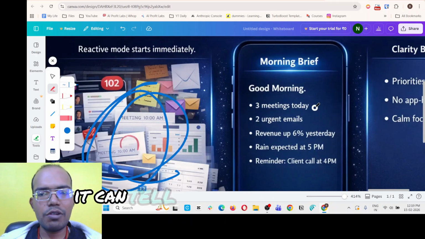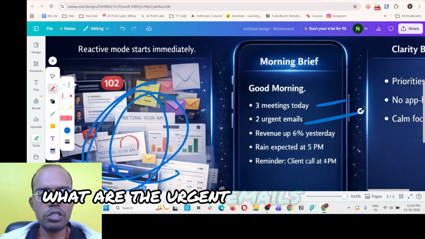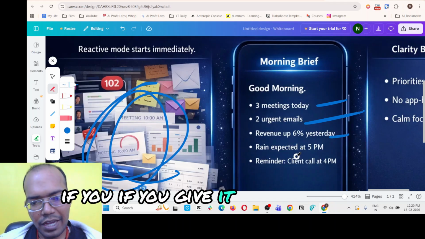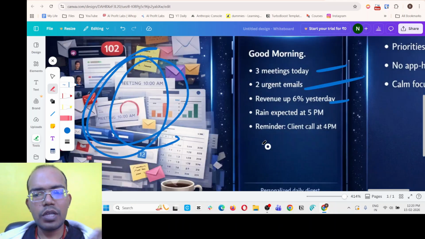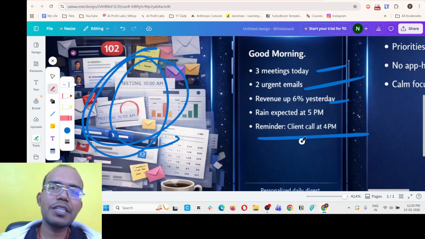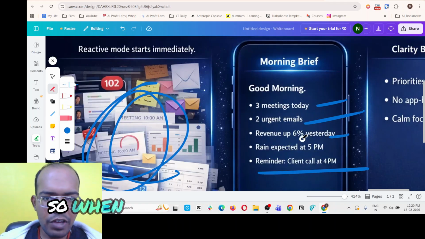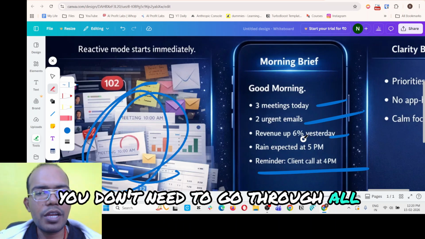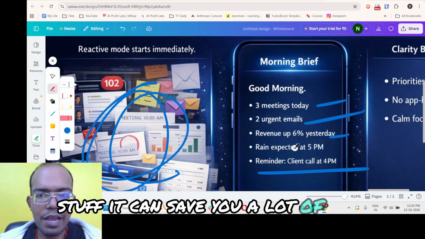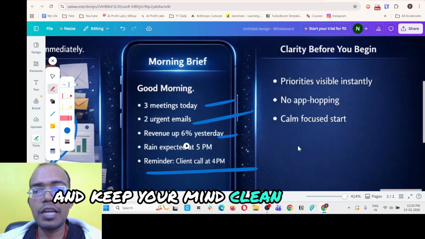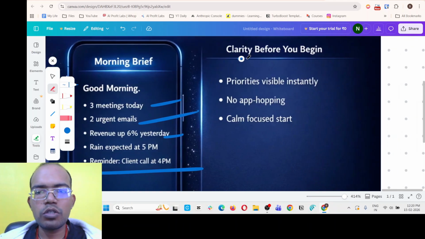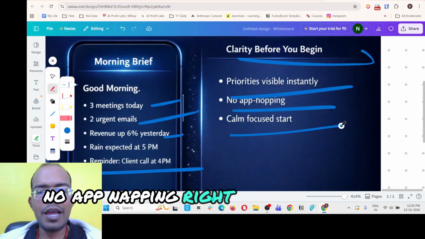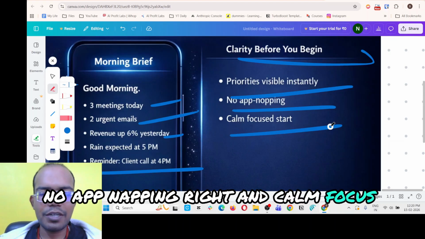It can tell you how many meetings you have today, what urgent emails you have to check, right? What revenue was registered, if you give it access to those tools. And all those important reminders, it can give you all of that. So when you wake up in the morning, you have a clear list of all that you have to do. You don't need to go through all those unnecessary things. It can save you a lot of time, keep your mind clean and keep you more organized. So clarity before you begin, the priority is visible instantly, no app hopping, right? And a calm, focused start, right?